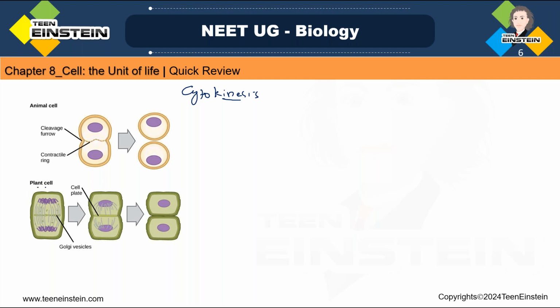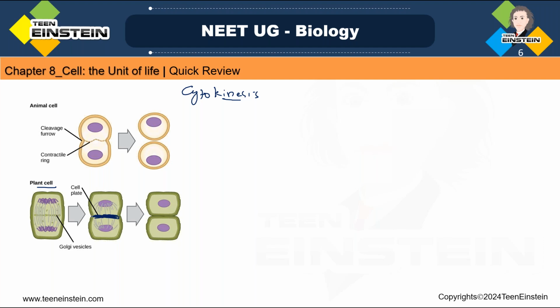So this is a plant cell, you can see. Here karyokinesis is over, nuclear division is over. Next, the cytoplasm also should get divided. So what is happening here? One cell plate is forming. First, it will start from here, then it will grow towards both the sides of that cell. So formation of cell plate is taking place in which one? Here you can see the cell plate.